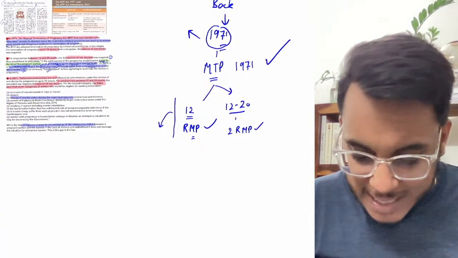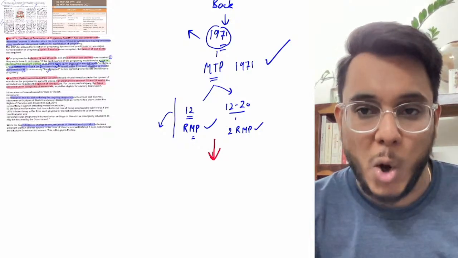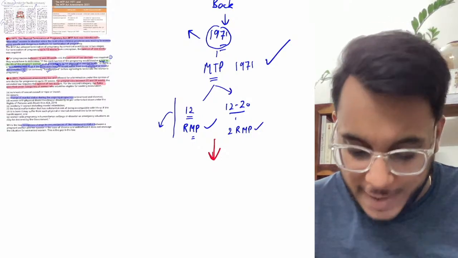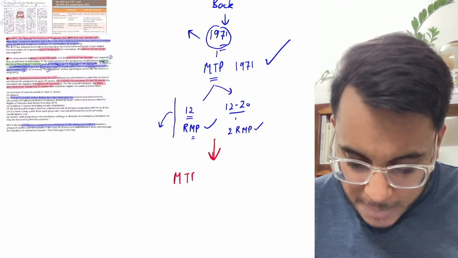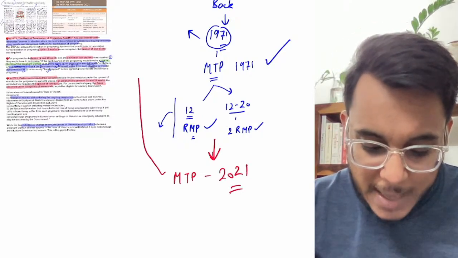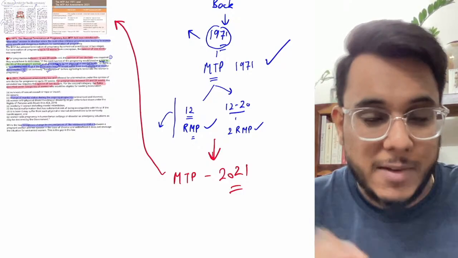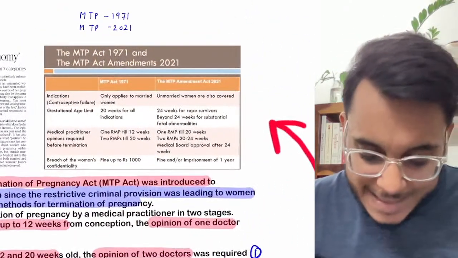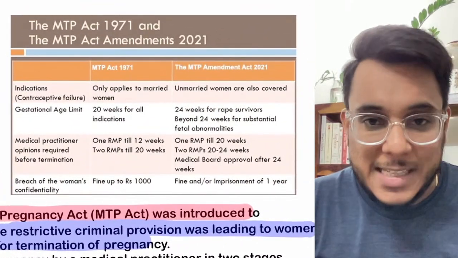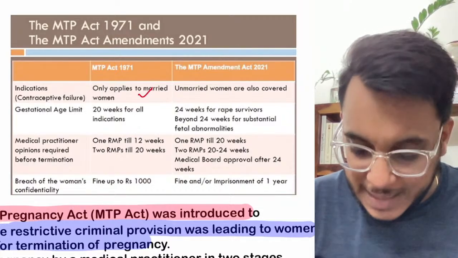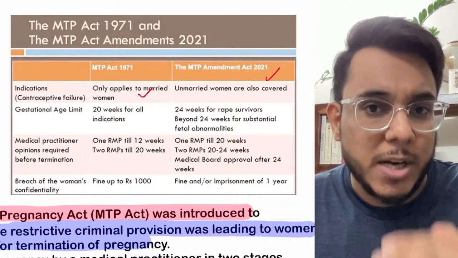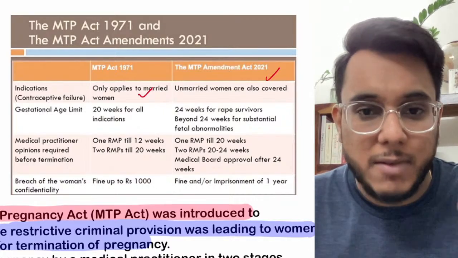Then what happened? We went for some change in this law. We said that more women's abortion rights are to be recognized, and finally we came with the MTP Act 2021. Now let's compare the MTP Act 2021 with the 1971 law. What got changed? The 1971 Act was applied only to married women. The 2021 Act covered unmarried women also. How? Because the word husband was replaced with the word partner. So unmarried women were also covered.